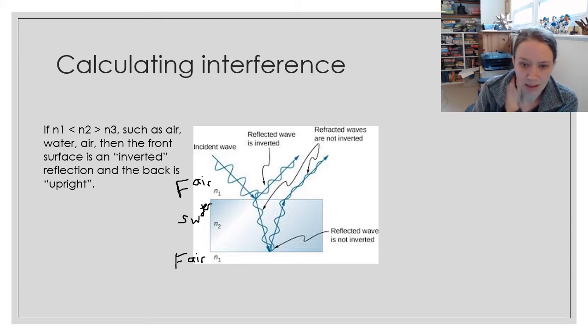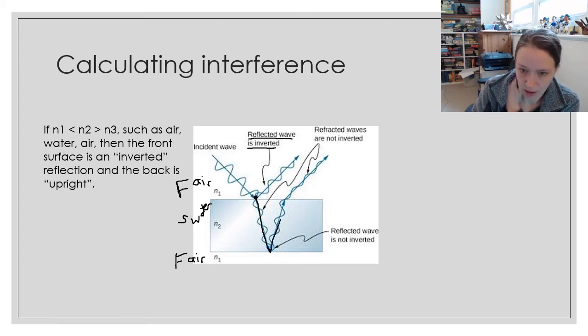If we have this case, the first thing I would realize is the first reflection, this reflection right here, is going to be an inverted reflection because we're going from a fast material into a slow material. So the reflection off that front surface ends up flipping phase by 180 degrees and being inverted. Some of that light, though, goes through the material, and some of it bounces off the back surface.